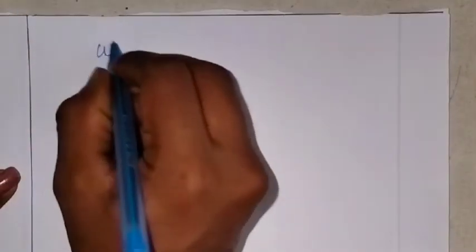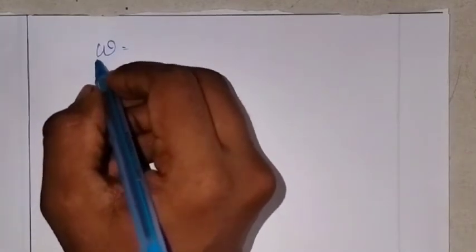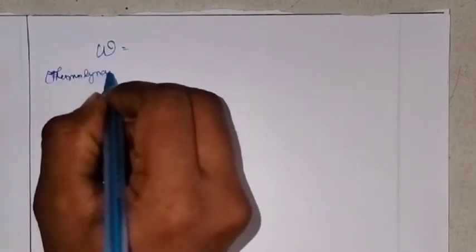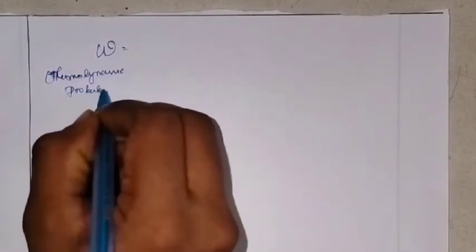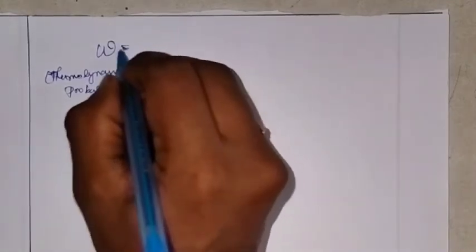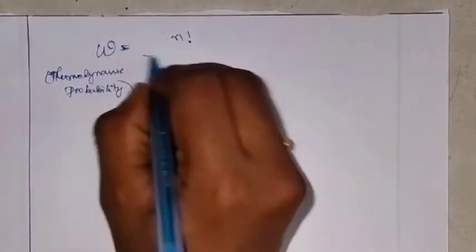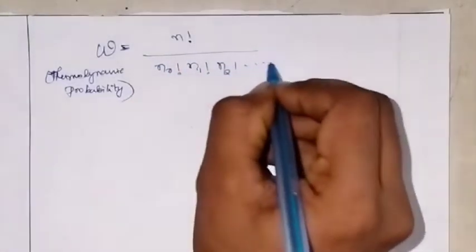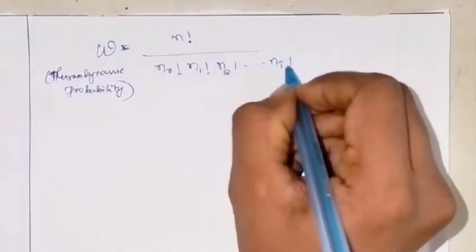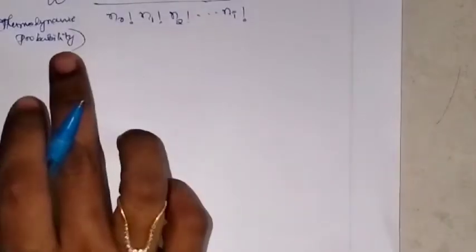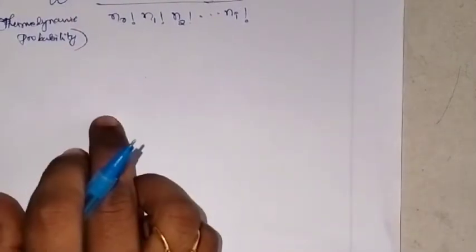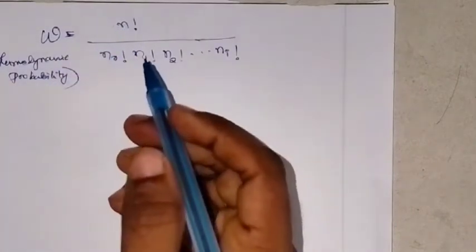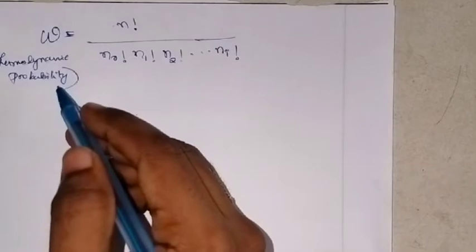W means thermodynamic probability. W is given by this formula, which you need to remember: n factorial divided by n0 factorial, n1 factorial, n2 factorial until ni factorial. This is the number of ways in which you are distributing n particles in the different energy levels. It is given by the thermodynamic probability.